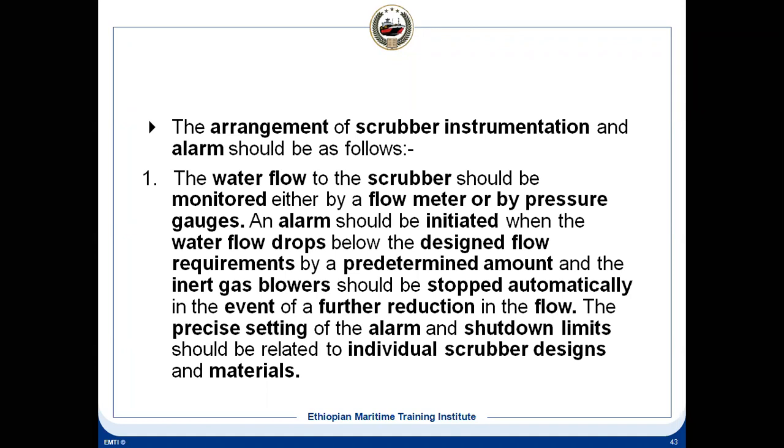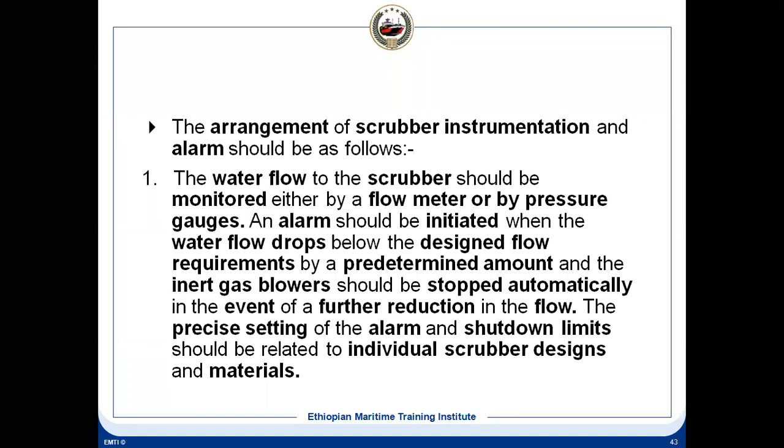Your boiler uptake, which is coming from the boiler, can get flooded. And when the uptake is flooded, it means the furnace will be flooded. To avoid that, we have the high level alarm also. In that case, the IG blower will stop automatically and the IG system will be shut down, and you'll have to attend to it.